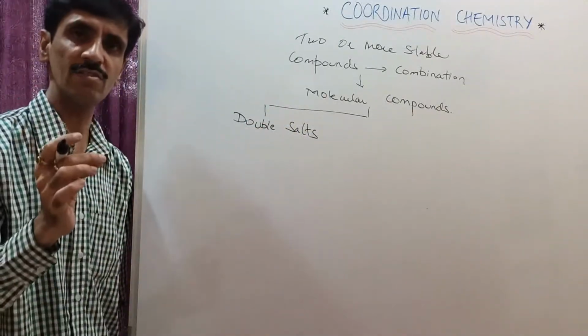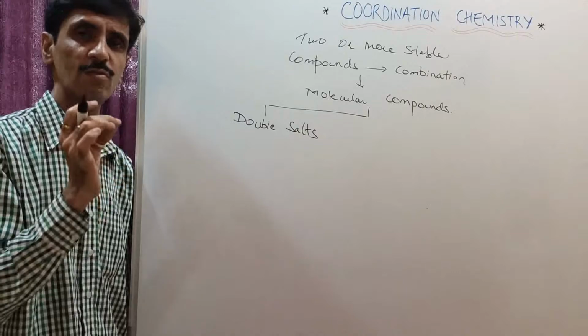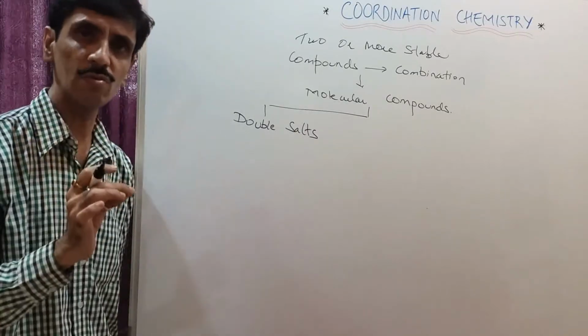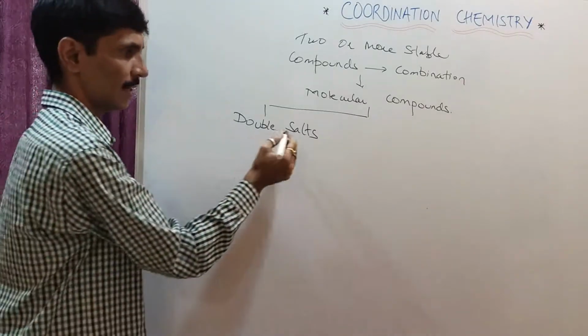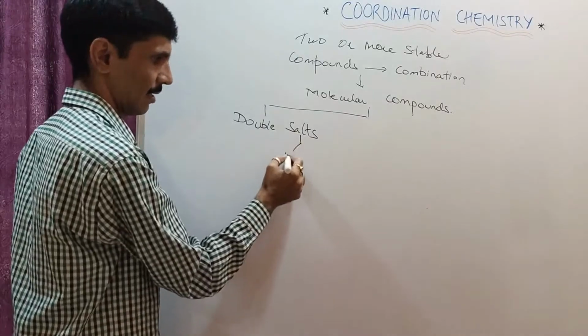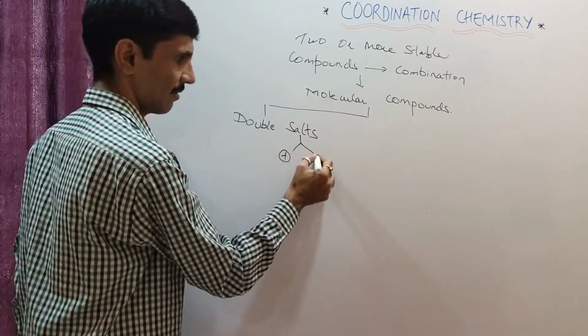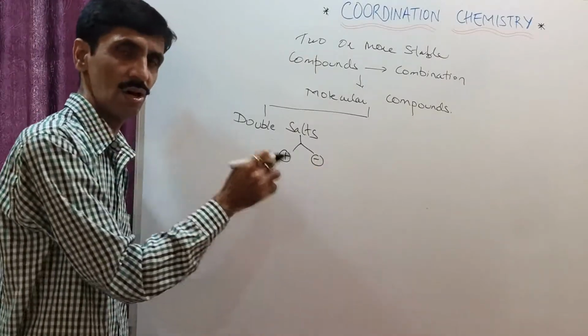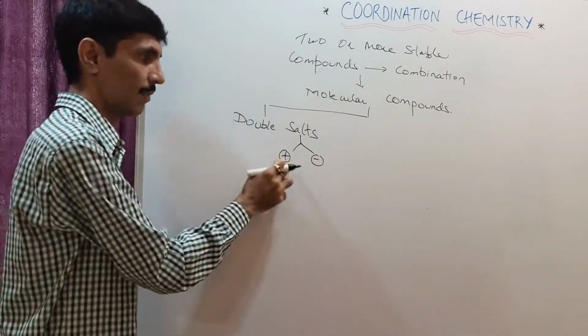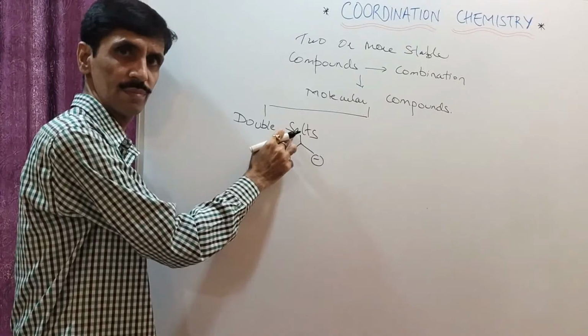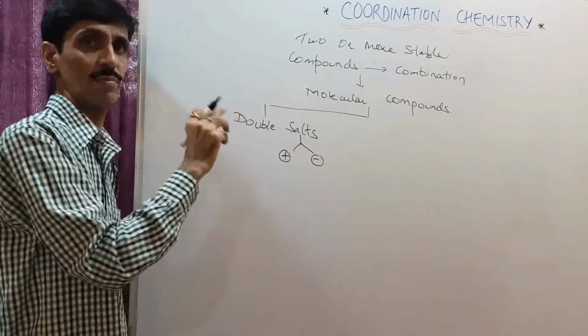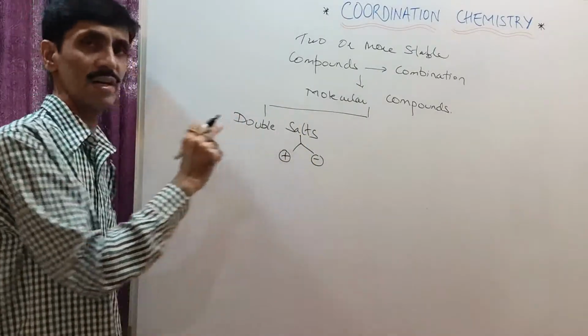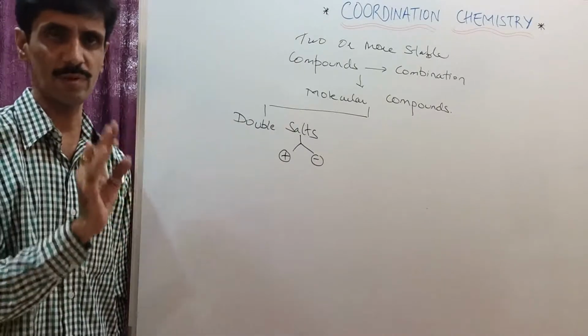Now remember my dear friends, when I talk about salts, it's very simple. Those are compounds which are being made up of a cation as well as anion. मतलब positively charged as well as the negatively charged ions. इसका जब combination होता है और जो मुझे compound मिलता है, that compound is called as what? Salts. And those are two such compounds, and therefore I call these as what? Double salts. Okay, simple words.